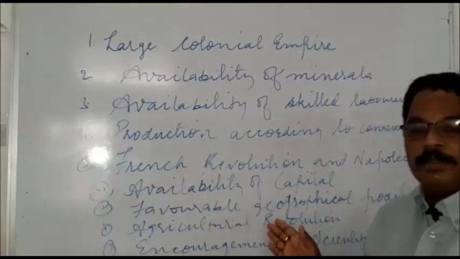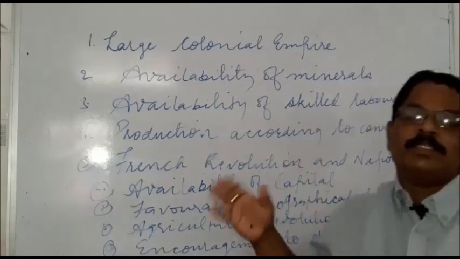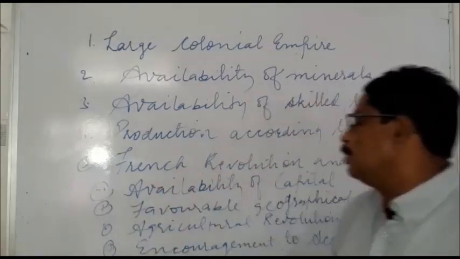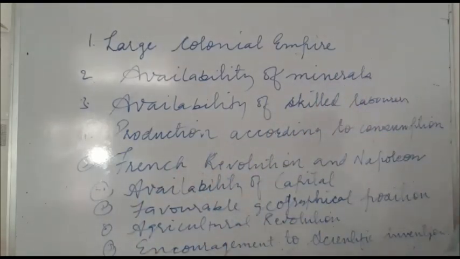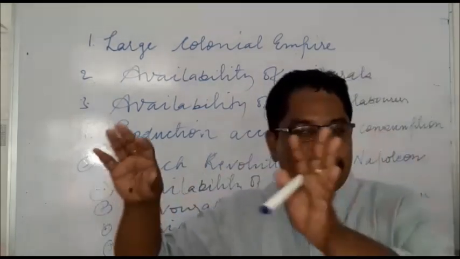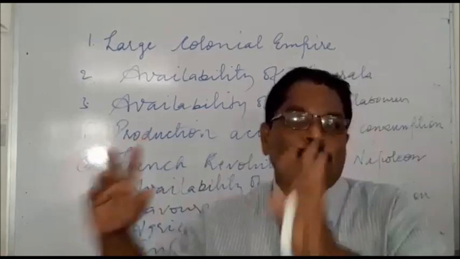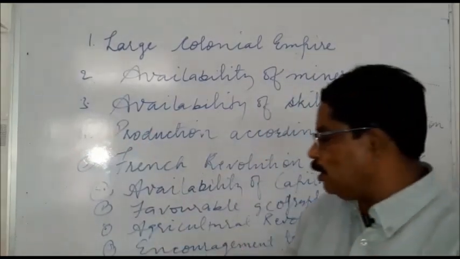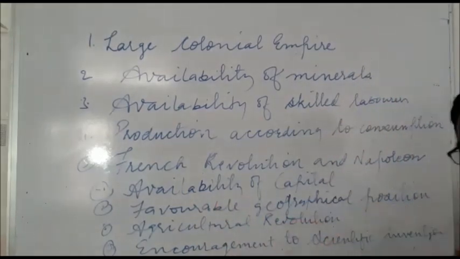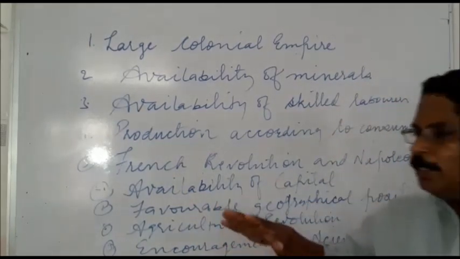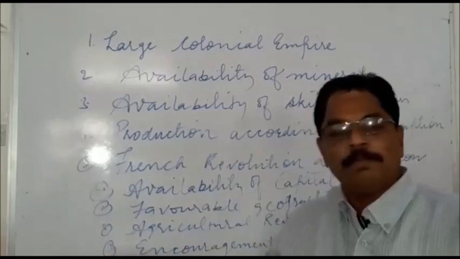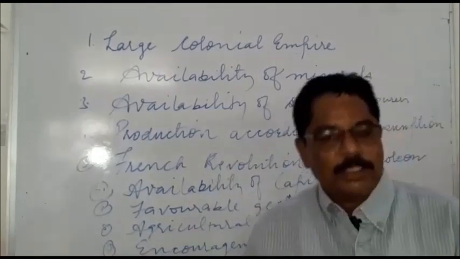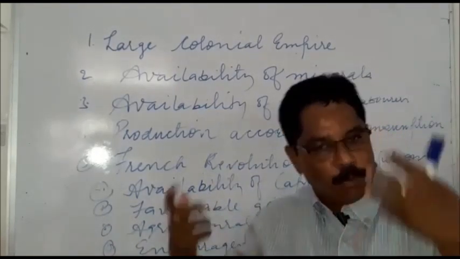So it also helped the Industrial Revolution in England. And then it was encouragement to scientific inventions. The rulers and the people of England always supported new inventions and science, because the condition was very peaceful there. It also helped scientists to make more and more inventions.